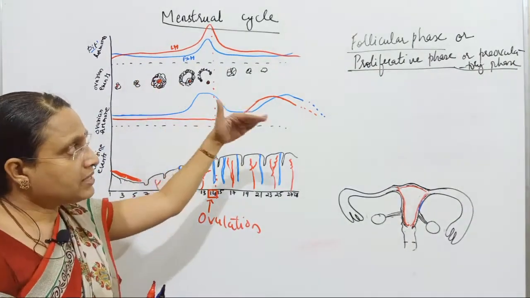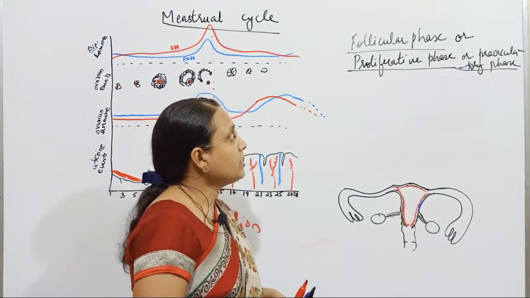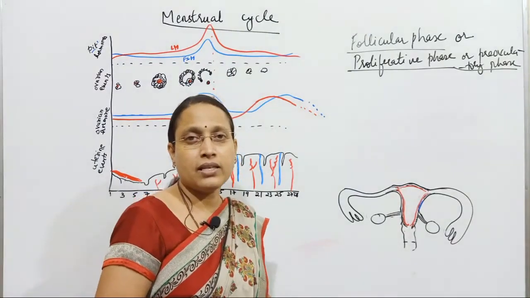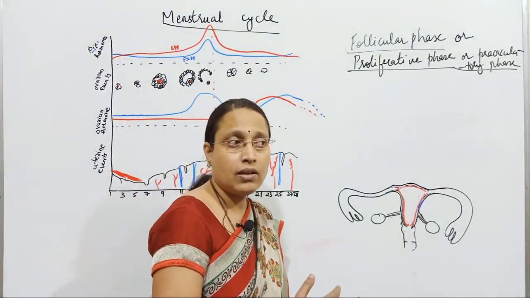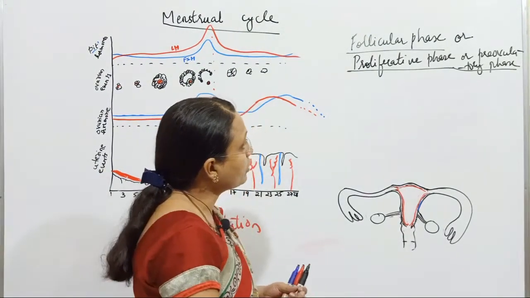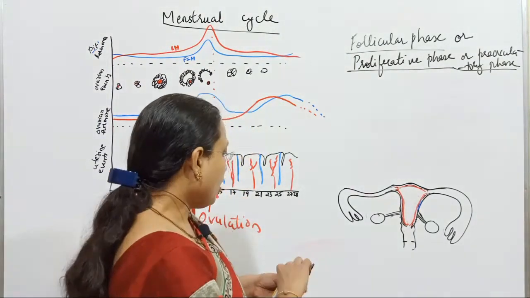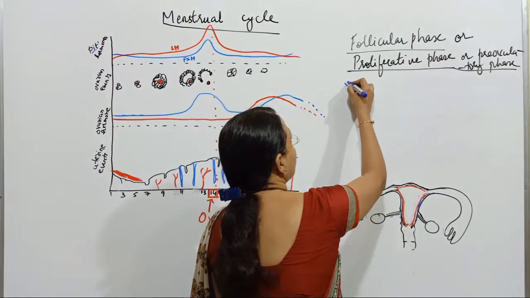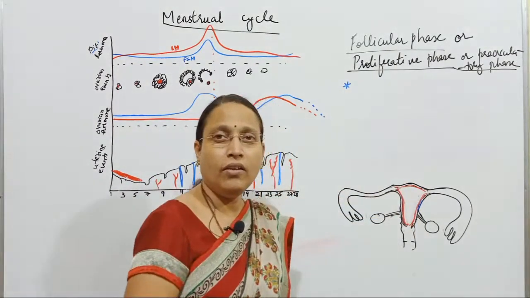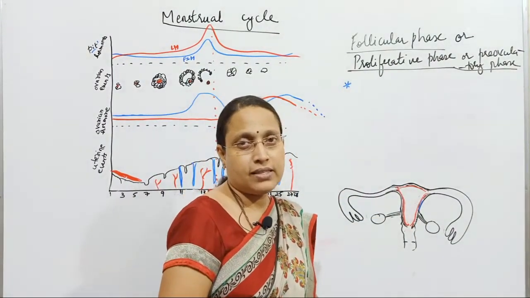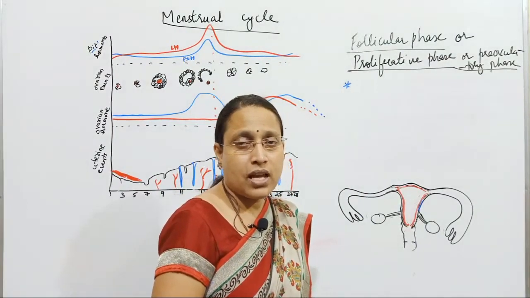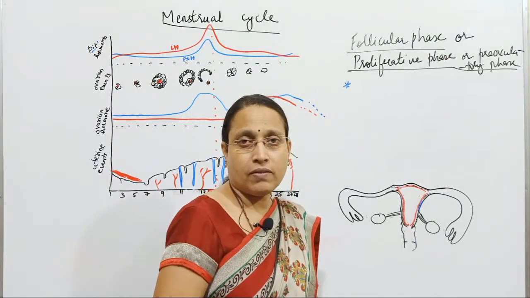Therefore, the name is given the same. That means the follicular phase in the ovary corresponds to the proliferative phase in the uterus. Okay, then what are the changes occurring during the follicular phase? As the name suggests, just go back to the previous phase.